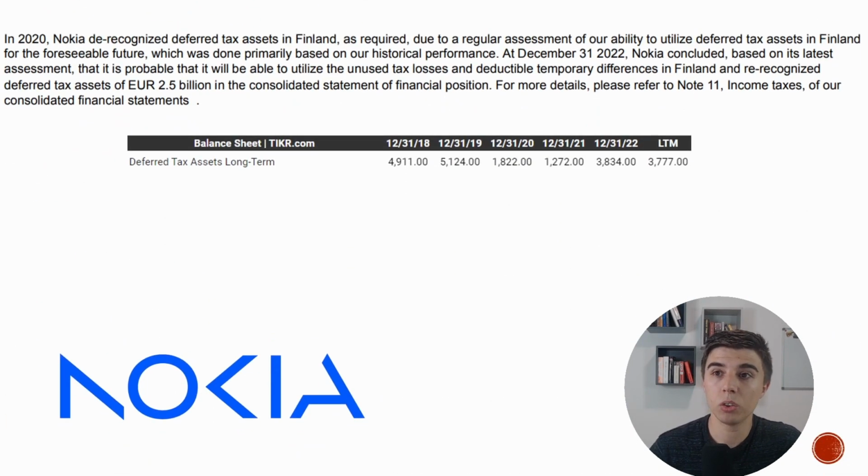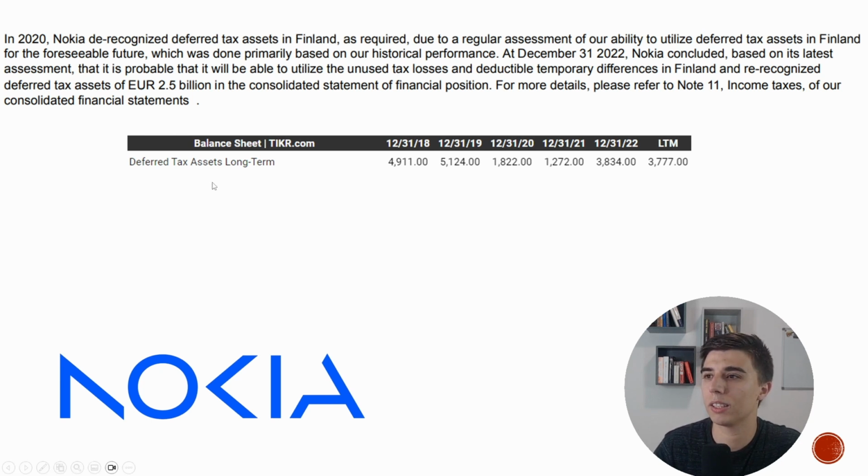In 2020, Nokia derecognized deferred tax assets in Finland as required due to a regular assessment of our ability to utilize deferred tax assets in Finland for the foreseeable future. Basically, the profitability in Finland was a lot worse than they expected. They did not see any positive improvement in the coming period, and they did not think that the losses they had generated in the past would be used in the future. Therefore, they could not have them anymore on the balance sheet.